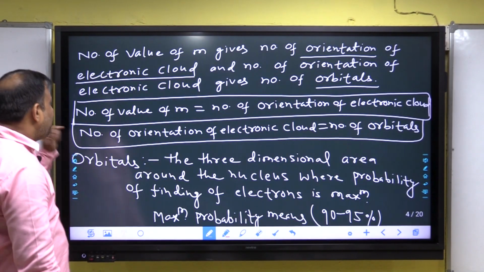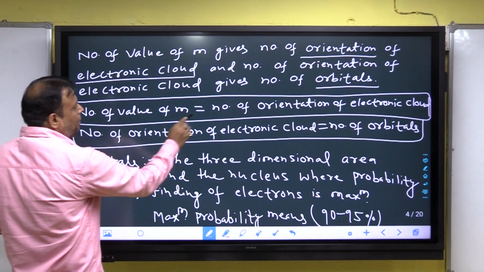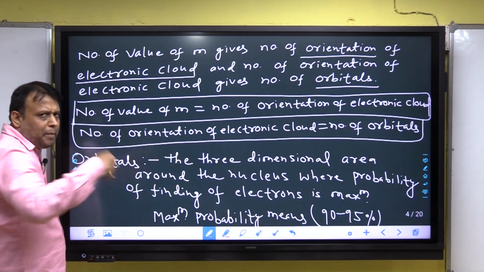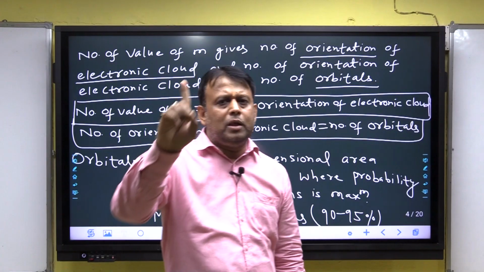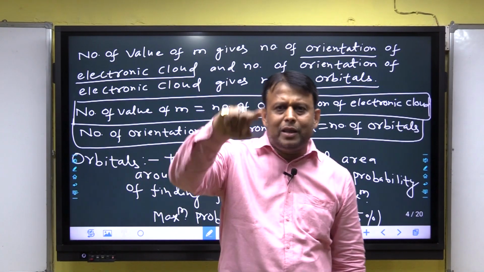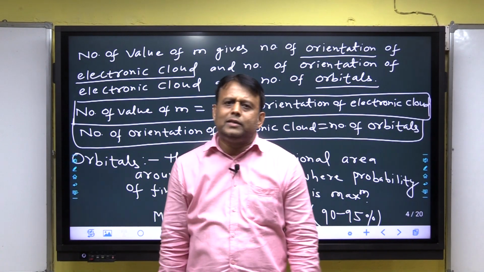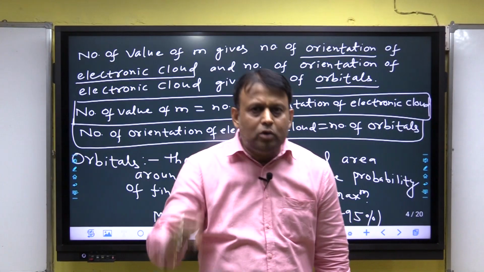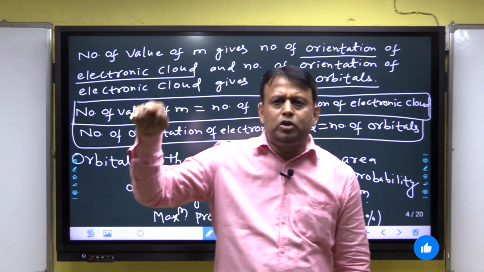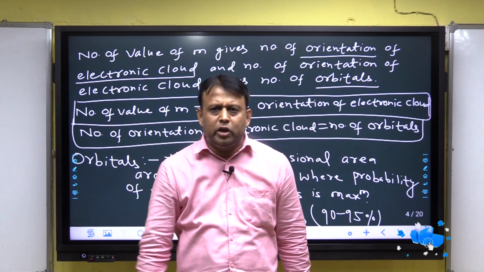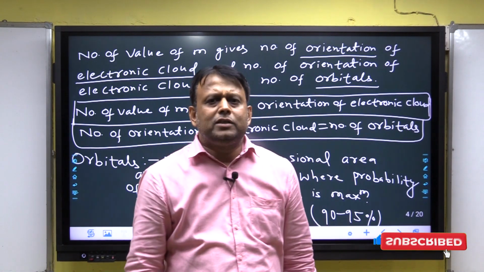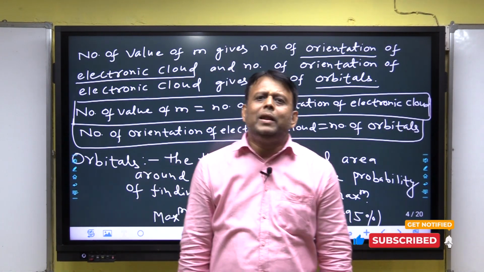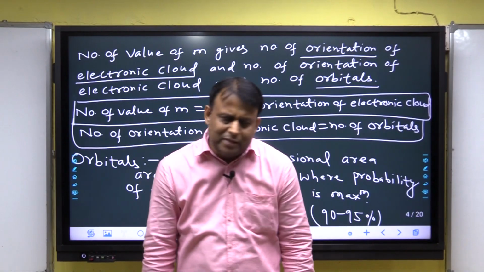Listen, first the number of values of m gives the number of orientations. We know that for L equal to 0, s, m is equal to 0, only one value of m, and hence a spherical shape has one orientation. But when L is equal to 1, m is equal to minus 1, 0, plus 1, number of values of m is 3, and then it has 3 orientations, that means the dumbbell has 3 arrangements in space.